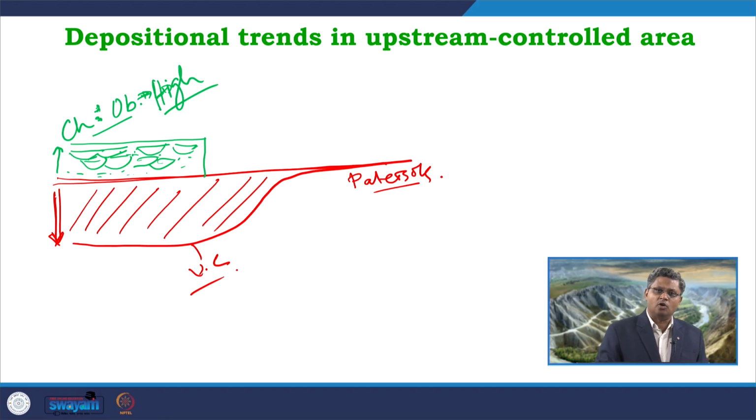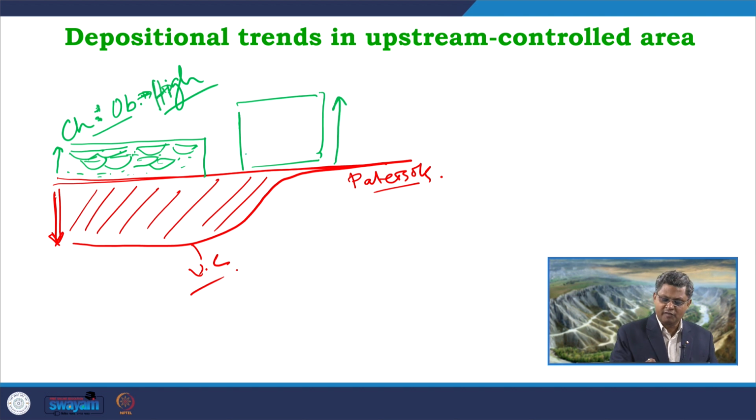There can be another condition where we can have higher accommodation, more space available. Definitely the channels will not amalgamate that much, they will be separated, and in between we will have a significant amount of overbank deposits.